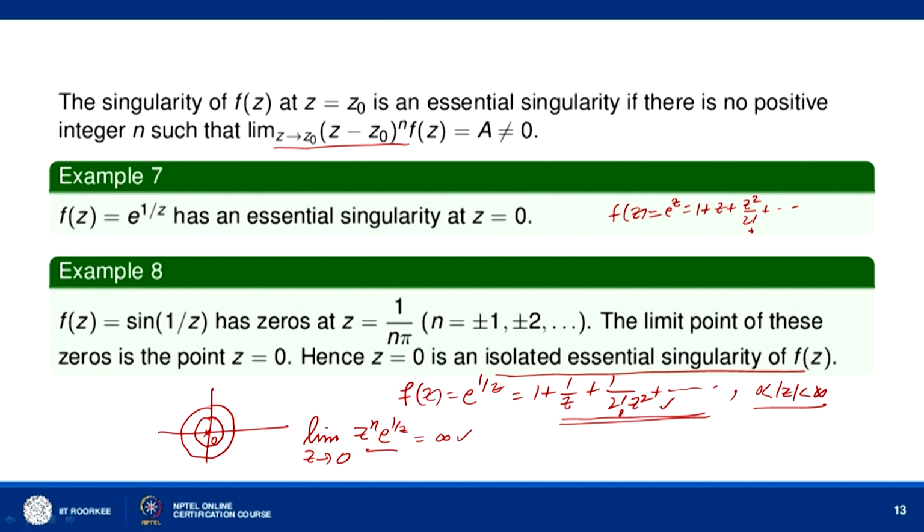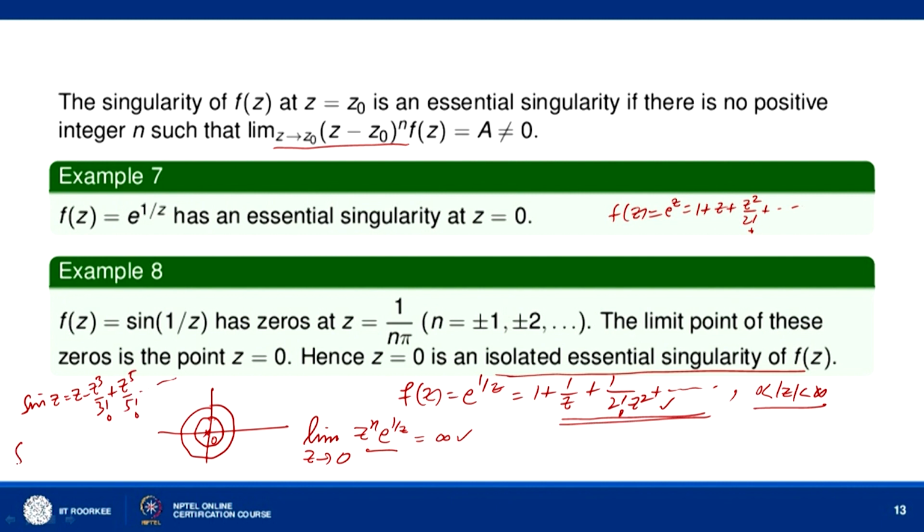You can also see this by the expansion of sin z. Sin z has this expansion: z minus z cube by 3 factorial, plus z to the power 5 by 5 factorial, and so on.